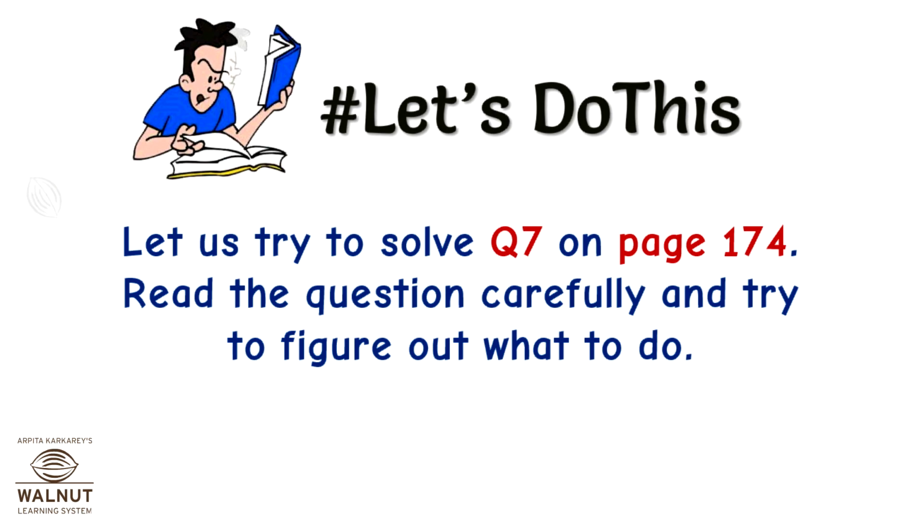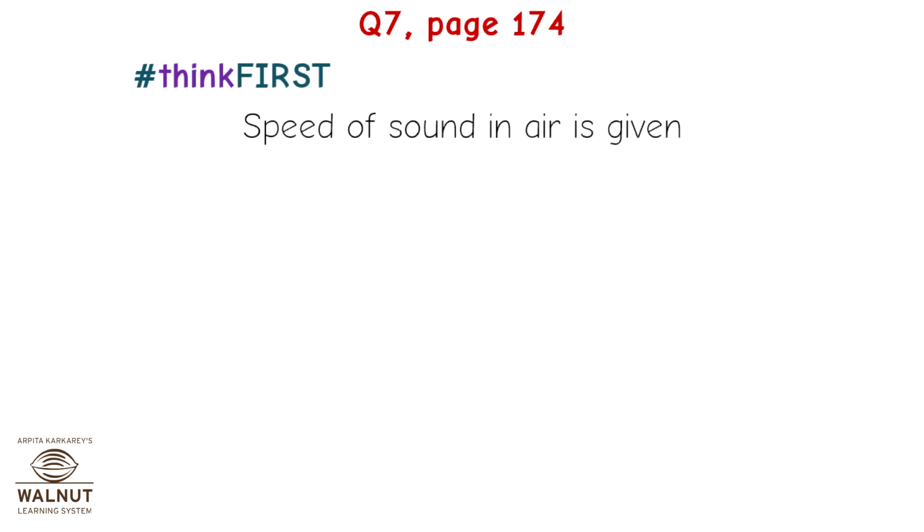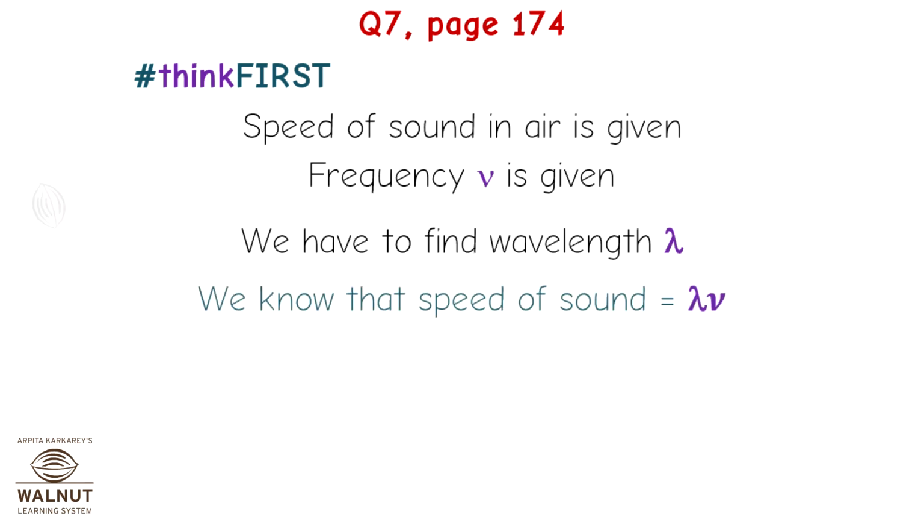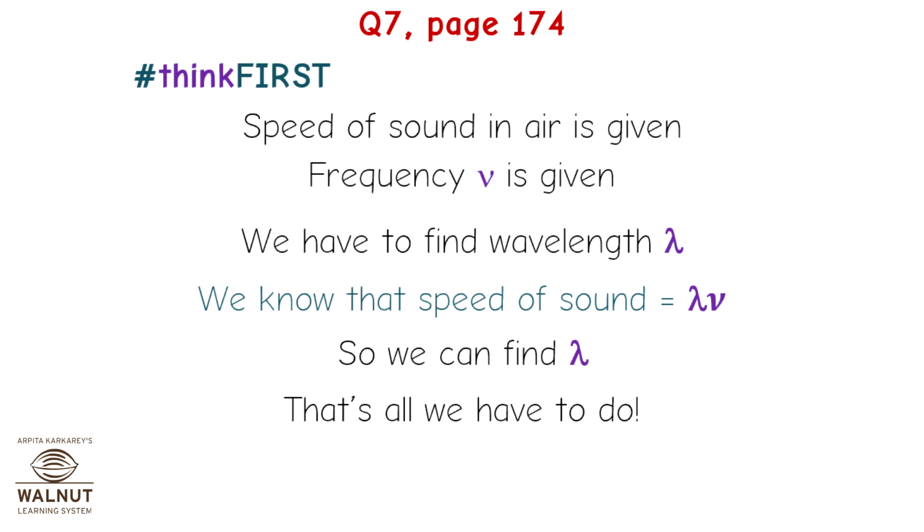Let's do this. Let us try to solve question 7 on page 174. Read the question carefully and try to figure out what to do. Question 7, page 174. Think first. Speed of sound in air is given. Frequency is given. We have to find wavelength. We know that speed of sound is equal to wavelength into frequency. So, we can find lambda. That's all we have to do.